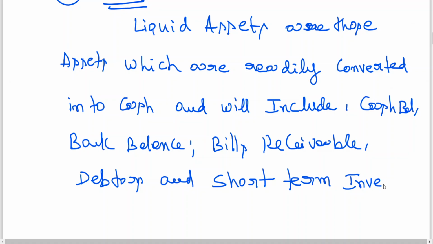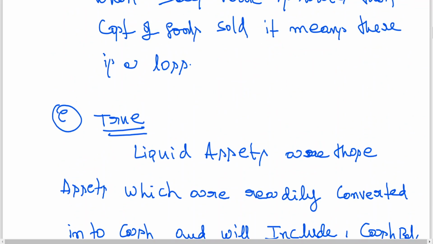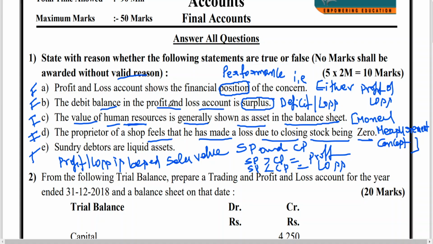That means you can realize debtors, meaning customers are going to make a payment within a period of 1 or 2 months. Generally 1 month credit will be given. That means you can expect the amount to be collected within a period of 1 month. Liquid assets, which are readily converted to cash, will include cash balance, bank balance, bills receivable, you'll be learning that in bills of exchange, and short-term investments. Is it clear? Like this, you can give your opinion on this true or false statement. Clear to all of you?